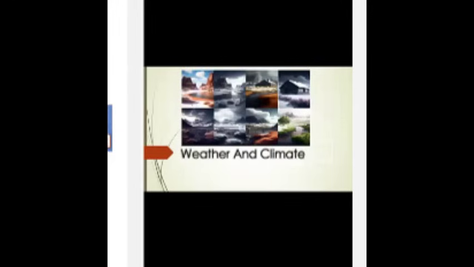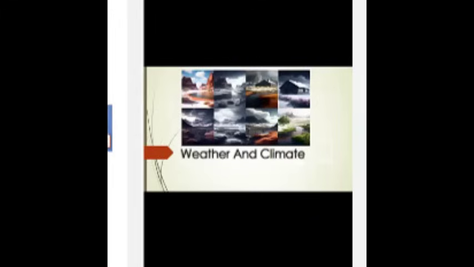Factors of weather: temperature, moisture, air pressure, wind, topography, atmospheric circulation, ocean currents, and human activities. Some of them we discussed earlier. Now we will discuss other things which we didn't cover. Atmospheric circulation. The large-scale movement of air in the atmosphere can affect temperature, precipitation, and wind patterns, leading to different weather in different regions.